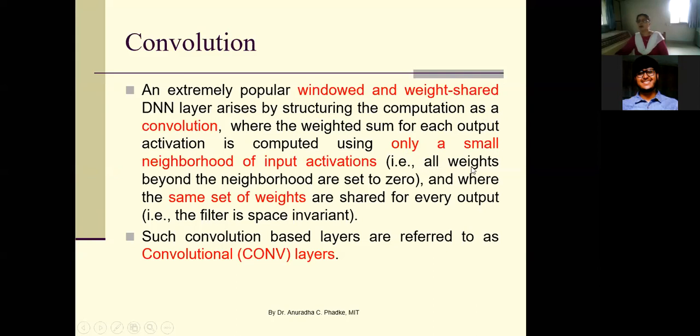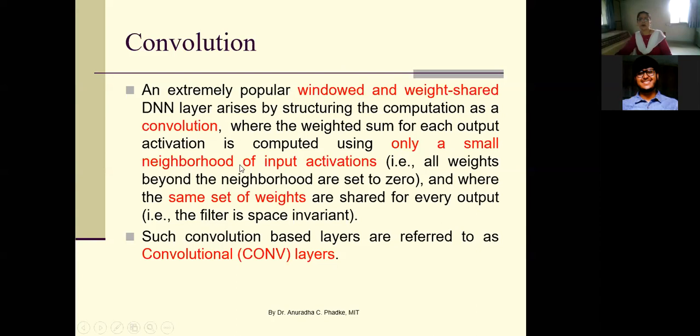That is, all weights beyond the neighborhood are set to 0. So if we are considering a small neighborhood of say size 2 by 2, then for all other regions in the image, for all remaining say 96 pixels, your weight values are 0. So no need to store those weight values, right?